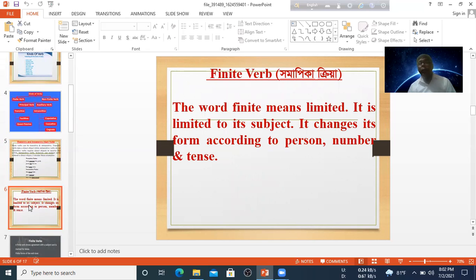Now I come to the finite verb. What is a finite verb? The word finite means limited. It is limited to its subject. It changes its form according to person, number, or tense.